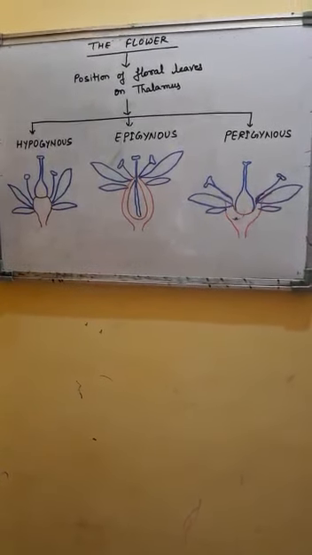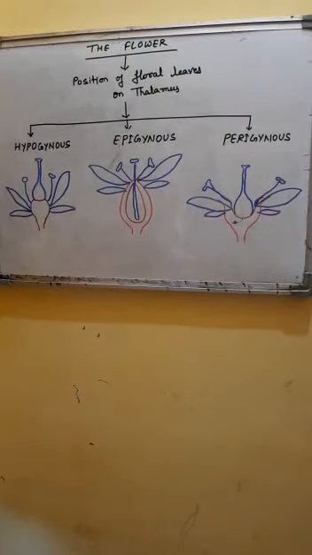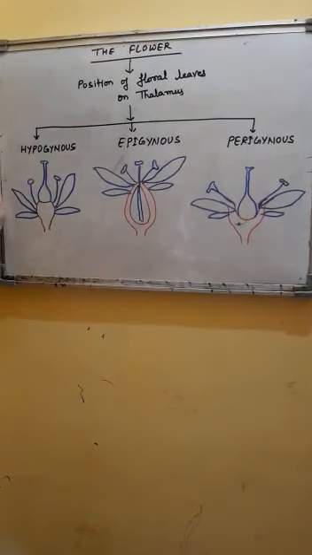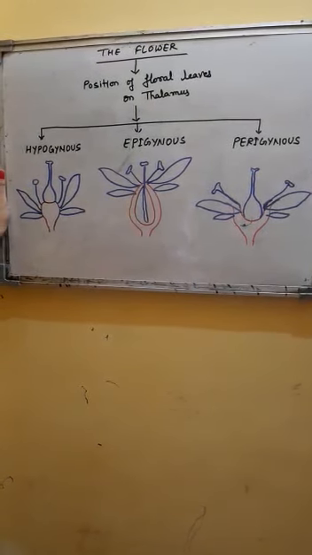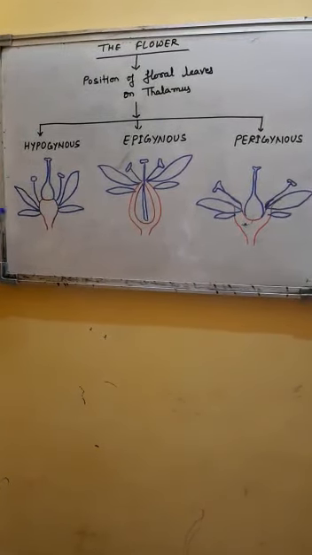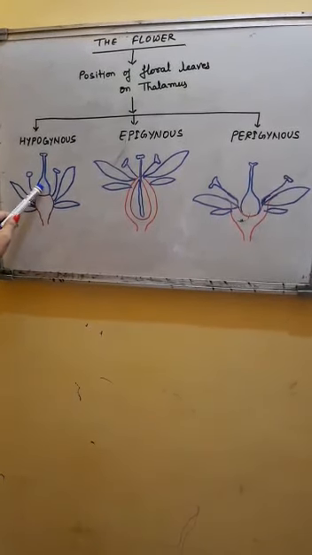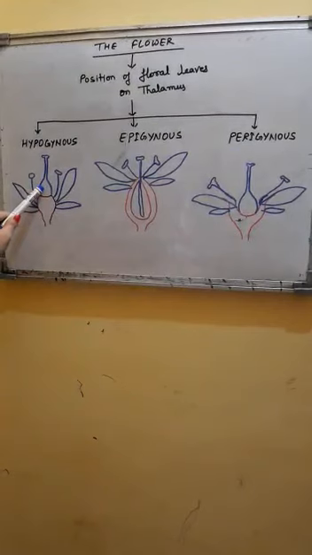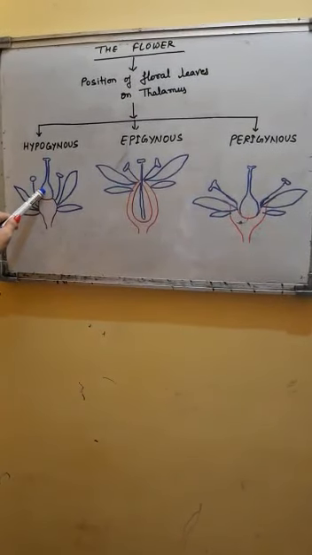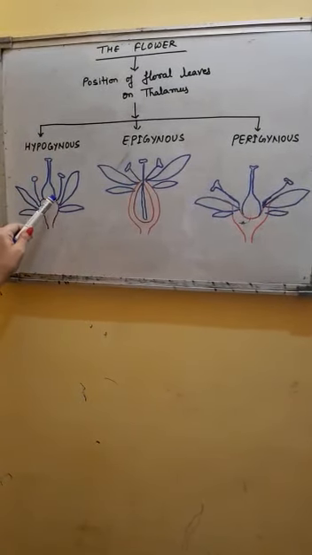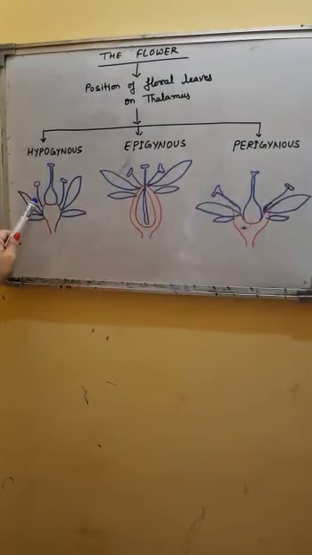The first is called the hypogynous condition. The hypogynous is a condition in which the position of the ovary is superior. It is at the topmost with regard to insertion of other floral parts like sepals, petals and stamens.